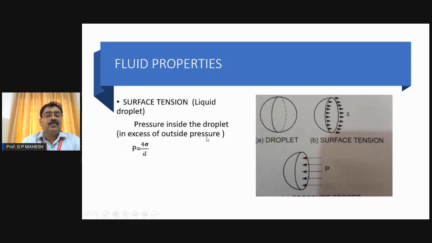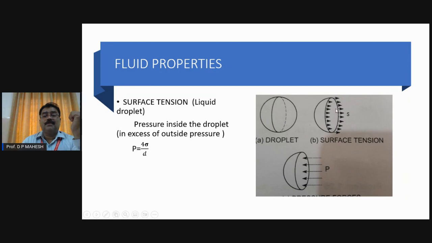Friends, now coming to the examples. When you look at the figure, here I have taken a liquid droplet. Normally, a liquid droplet looks in the form of a sphere, like a ball. So let us take half of that. When you carefully observe, this edge will act as a free surface. A free surface will always be under the action of a tensile force, that is called surface tension. So this arrow indicates the tensile force due to surface tension, and its magnitude depends on the length of the free surface.